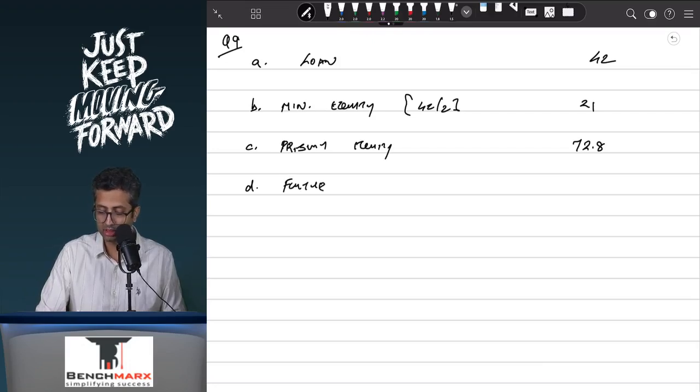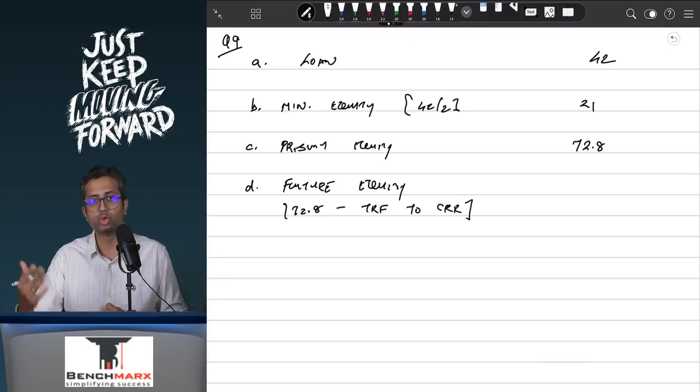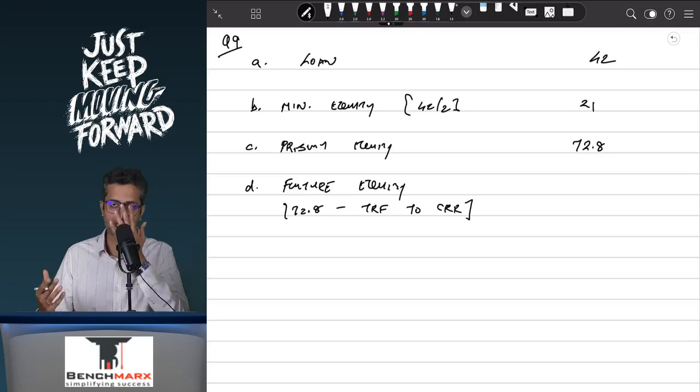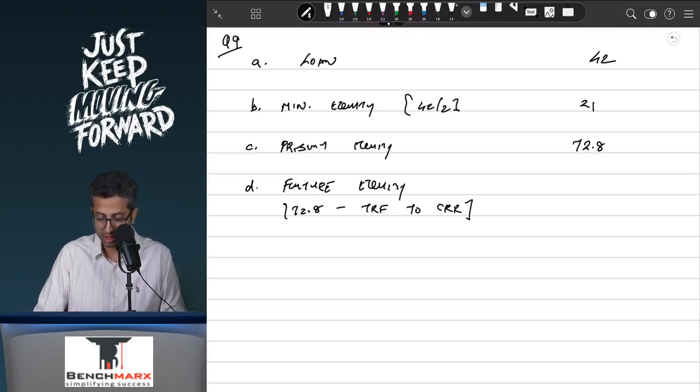So points B, C and D are pertaining to equity. Your future equity will be your present equity of 72.8 minus whatever is the amount transferred to CRR. Now transfer to CRR will be based on the face value of the shares that are bought back, which we don't have, and we can assume it to be X. So these are the first 4 points.